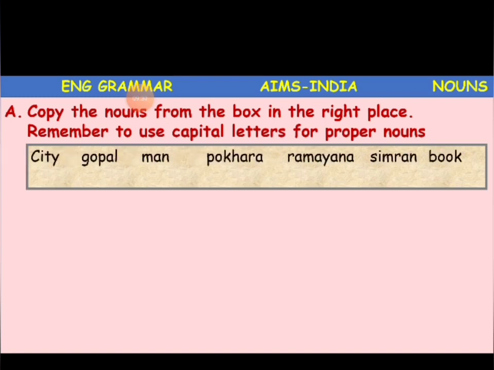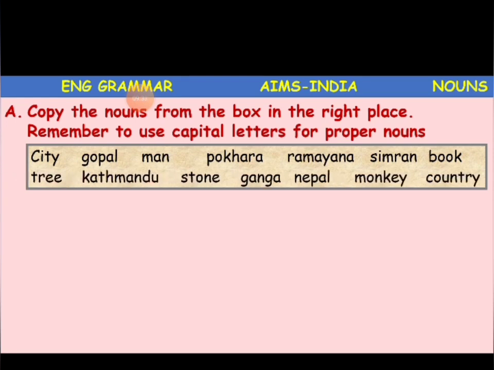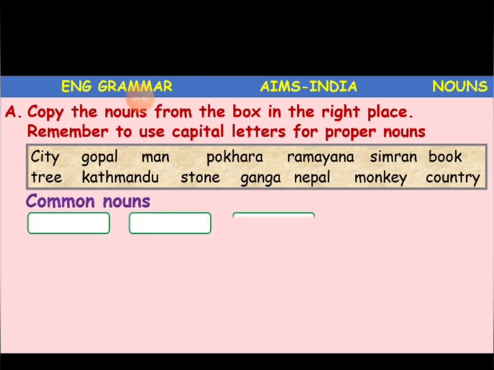Remember to use capital letters for proper nouns. Here we are given some words, where we have common nouns and also proper nouns. We have to identify the common nouns and write them in these boxes, under common nouns.